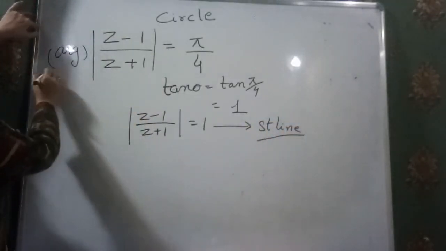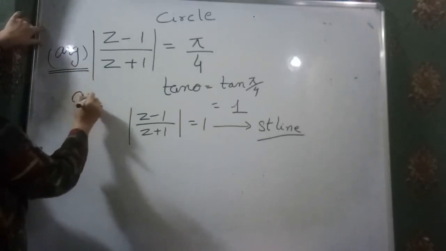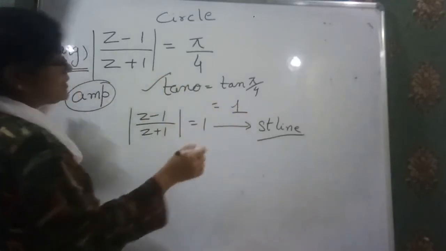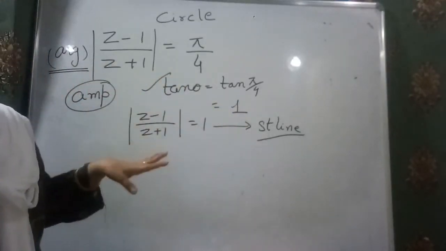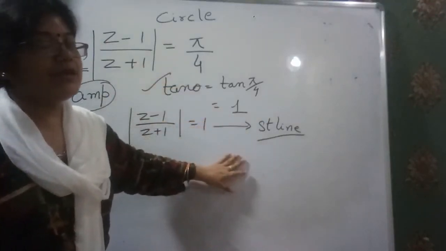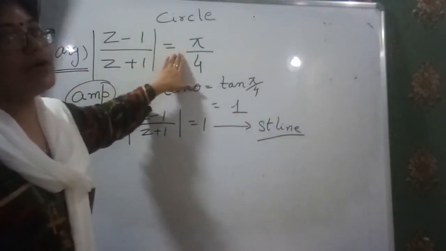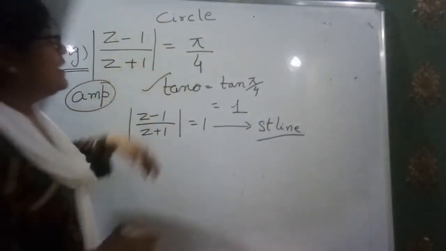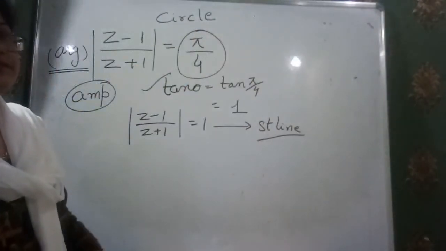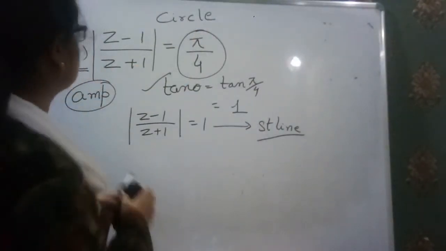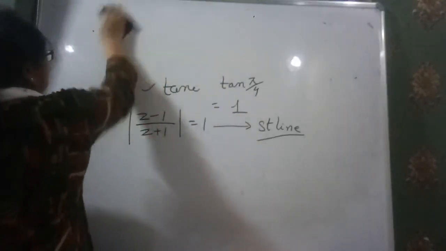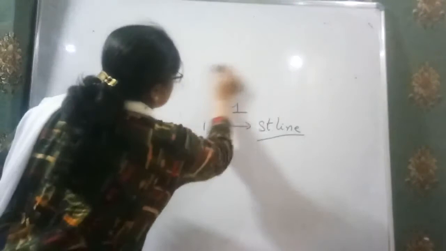If it is written here as argument, or it may be written as amplitude, then you find the value of tan theta, and after that you will find whether it is a circle or a straight line. If it is equal to 1, then it represents a straight line, and when it is not equal to 1, then it is a circle, and the value which is given here is the radius of that circle. Now in another format, I am going to tell you the case when it represents an ellipse and when it represents a hyperbola.